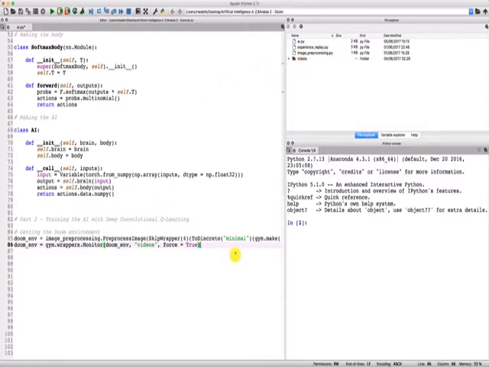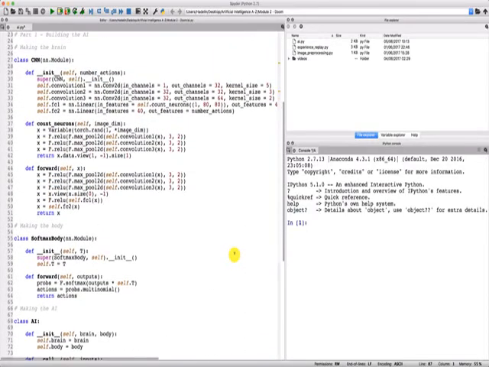Alright, and last line here, but I want to show it to you because that's important. That's now more related to the AI that we're building. Remember that our neural network takes as input number actions. That's because we want to make an AI that we can test easily on several Doom environments.